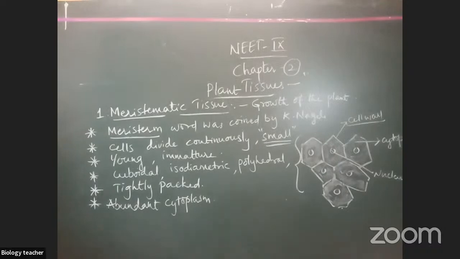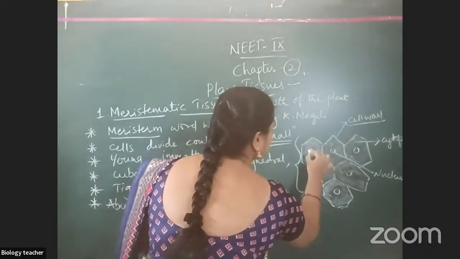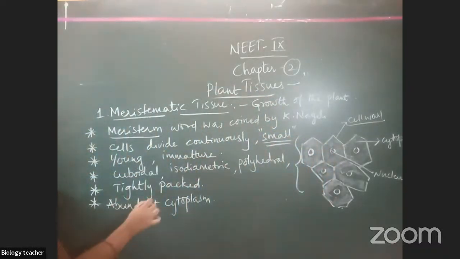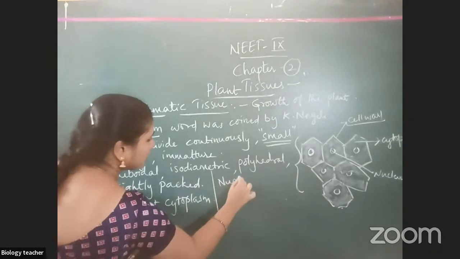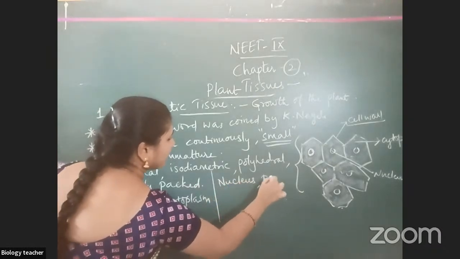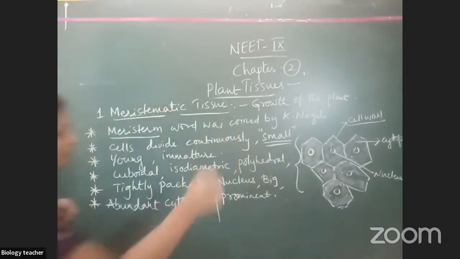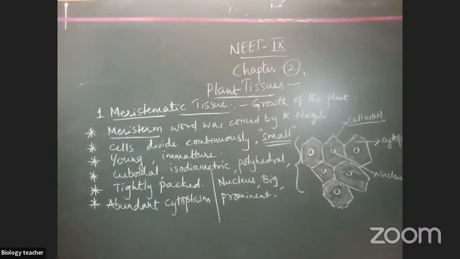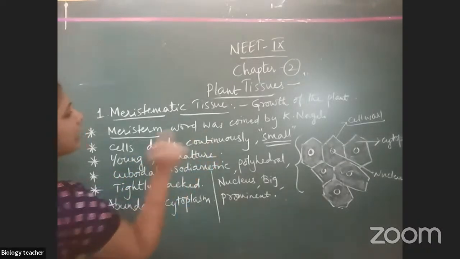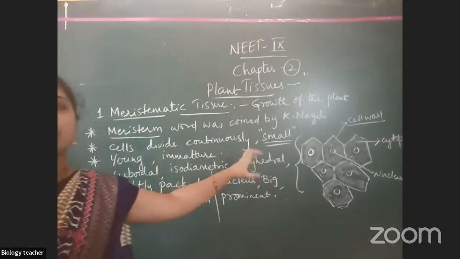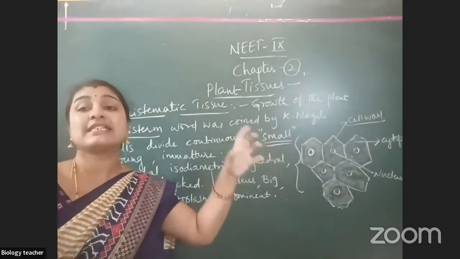Next. Nucleus, you can see nucleus. Very big. Nucleus is big. We can say nucleus big and prominent. So cells divide continuously. These are the characteristics of meristematic cells.